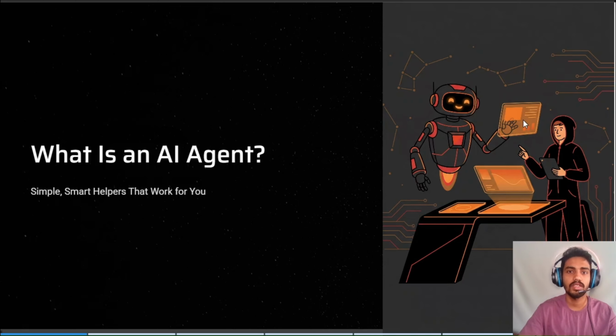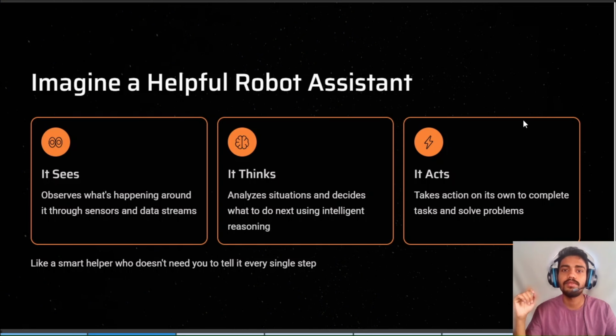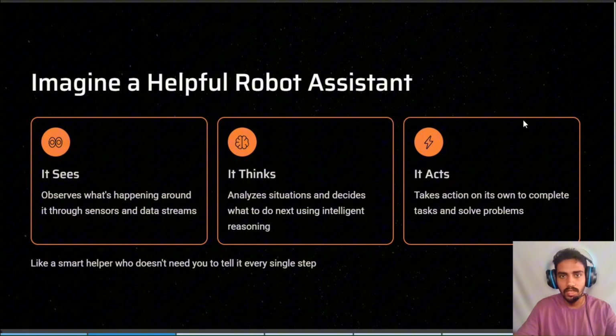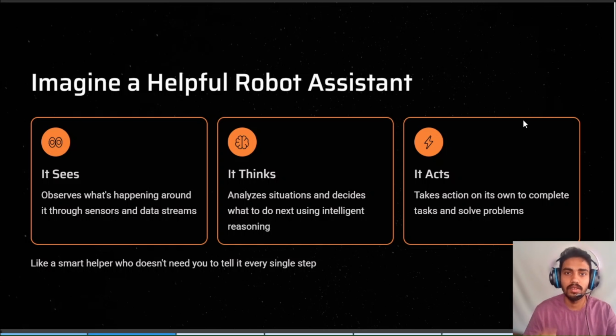First, we'll go through what an AI agent is. It's simply smart, intelligent helpers, which can help you in practically anything. It can do anything which you instruct it to, and it can help you in a smart way. It has its own reasoning. You can imagine it as a helpful robot which senses the environment, what is going on in the environment. It thinks, it analyzes using its reasoning, which is backed by the chat models which we use, maybe OpenRouter or something. So it senses the environment, uses its reasoning, and then according to the reasoning and the environment, it acts autonomously without human intervention. It does not have to be instructed by a human.